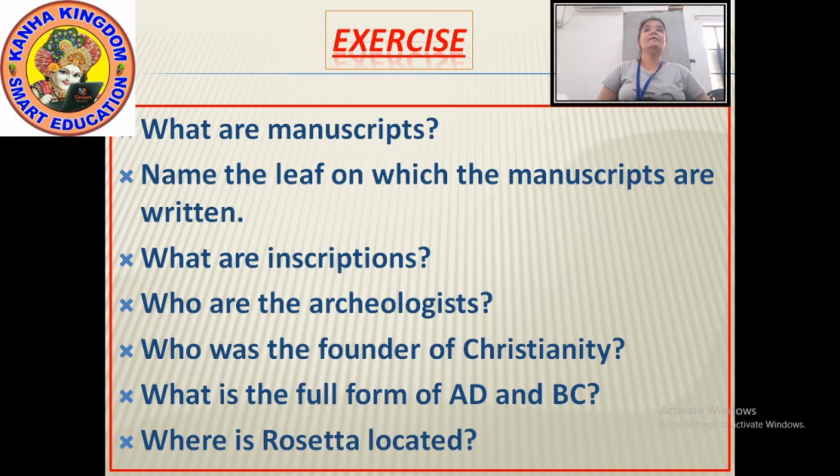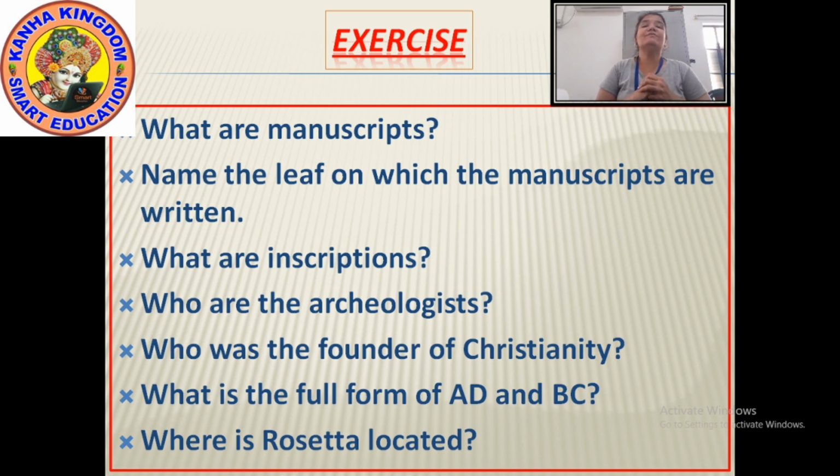Who are archaeologists? Archaeologists are the scientists who study people and culture. Who are archaeologists? Archaeologists are the scientists who study people and culture. Next,